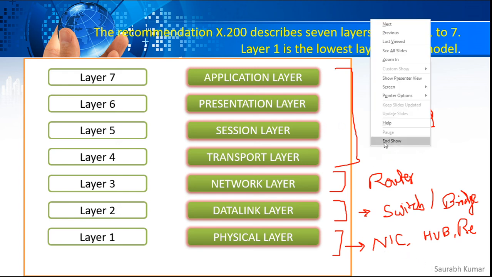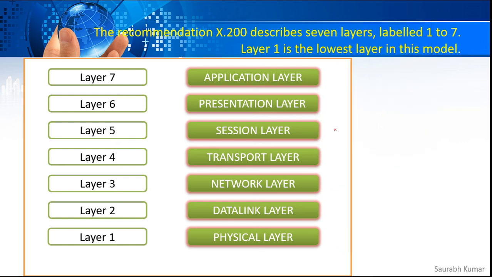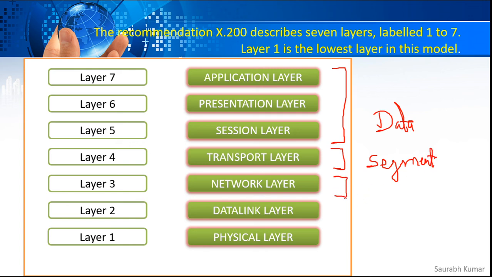If I try to give you the names of the data, what we actually call it at each layer: all the upper layers, the data will be known as data. But at the transport layer, we call it a segment, because it has been broken into multiple parts. Each part is known as a segment. And then when this segment has a header included at the network layer with the source and destination IP address, it is known as a packet.